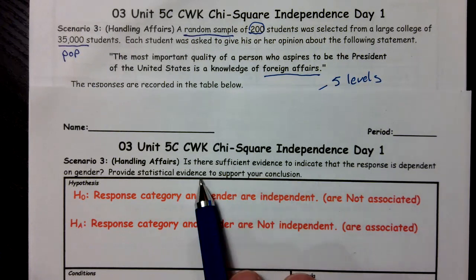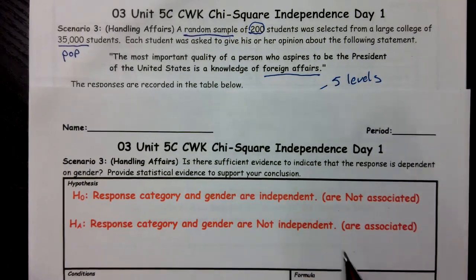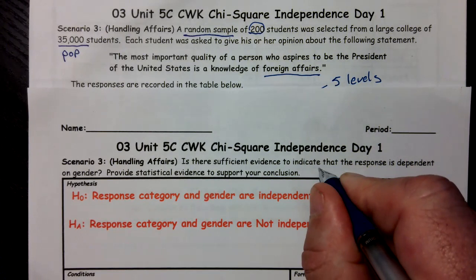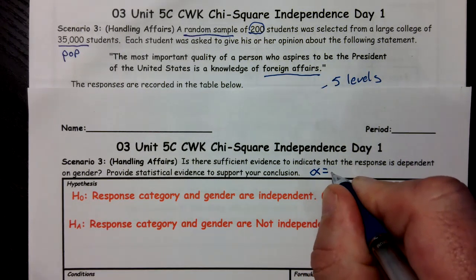To indicate the response is dependent on gender, provide statistical evidence to support your conclusion. Now, one thing they don't give us is our alpha level, but I'm going to use an alpha level of 0.05 since they did not give it to us.